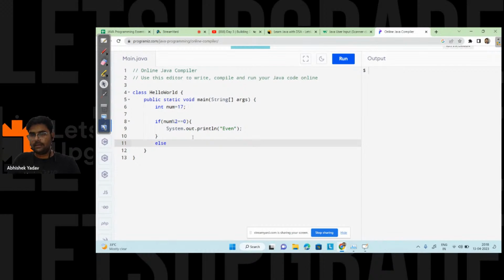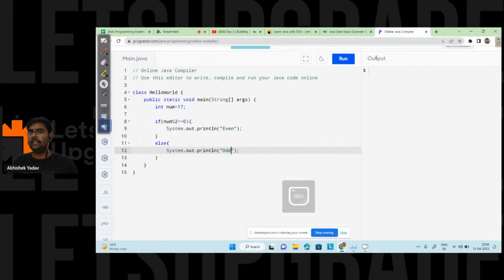Else, that number is an odd number here, right? Let's try to run the code and let's see whether the answer is even or odd. So here you can see we are getting the answer as odd, right? Because 17 modulo 2 will give me 1, and the if condition is false, so we will execute the else part.